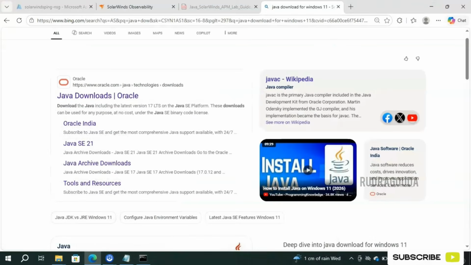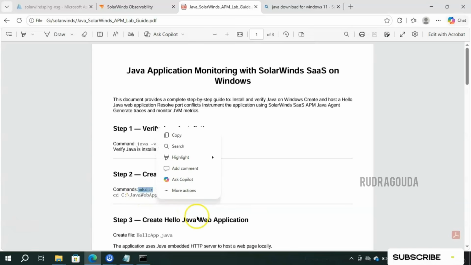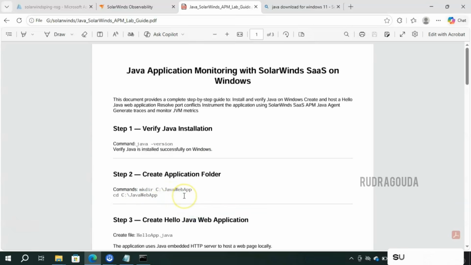Okay, so now I'll open one of the documents where I have mentioned the steps one by one. First one is verify the Java installation, that is done. I am able to see the Java version in my command prompt. After that, I need to create a folder called Java Web App inside the C drive. So how to create the directory? You need to use the command mkdir, followed by Java Web App. So it will create the directory for us. And to go into that directory, type cd and Java Web App.